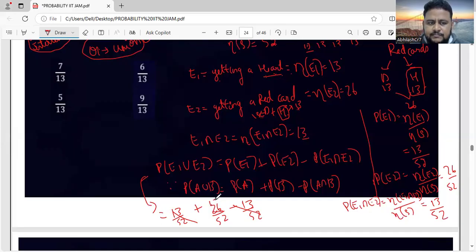2 13s are 2 26s are, okay. 2 13s are 26. Something is missing here. Let us check.